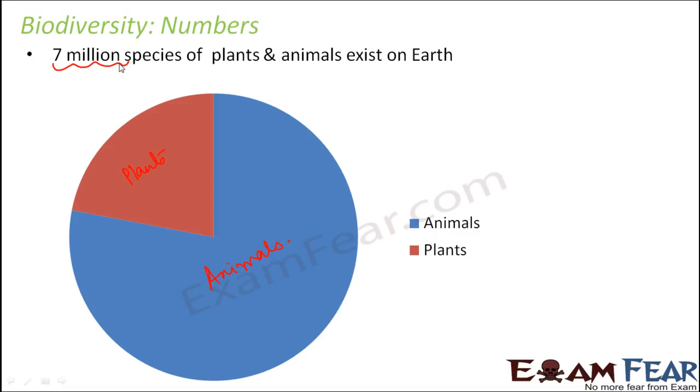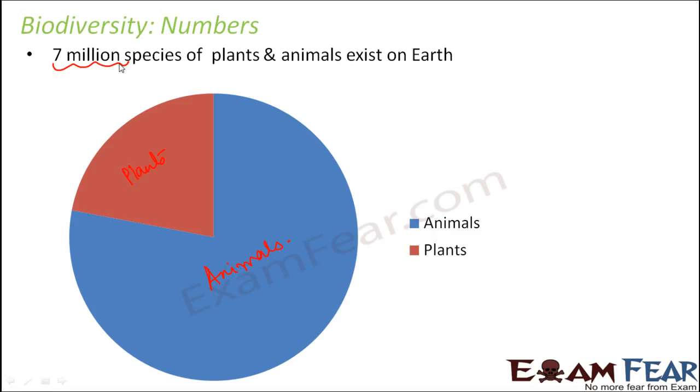So at the species level itself, you have 7 million species of plants and animals. As per the exact calculation which was done somewhere around 2004, it was found that the number was 1.5 million. But when an estimate was done considering all the increase in the number of species, or the species which have not yet been discovered, the number came up to 7 million species.